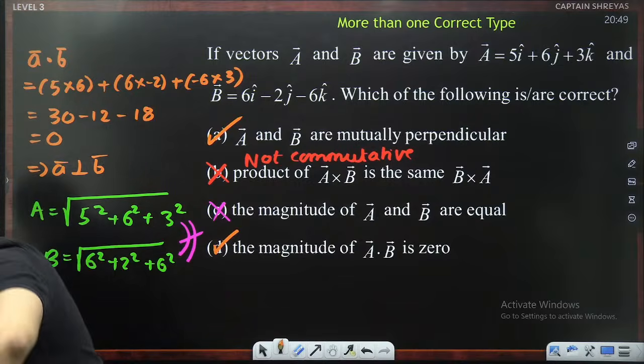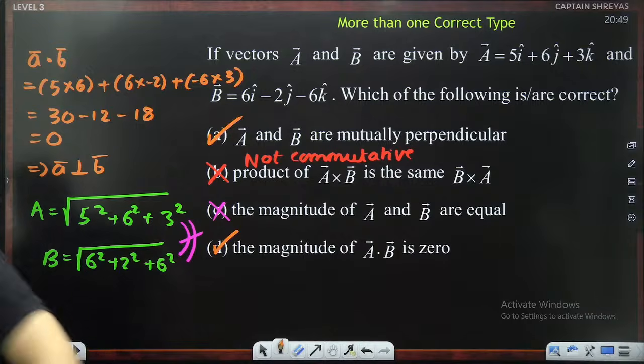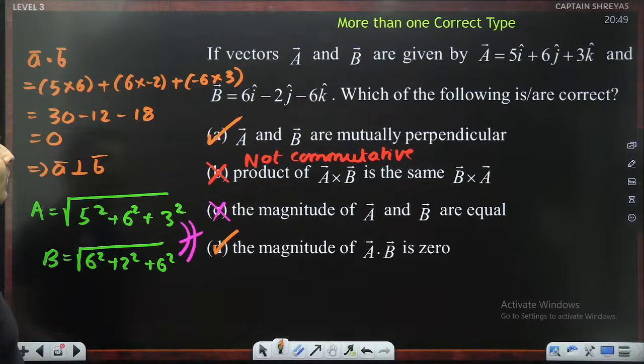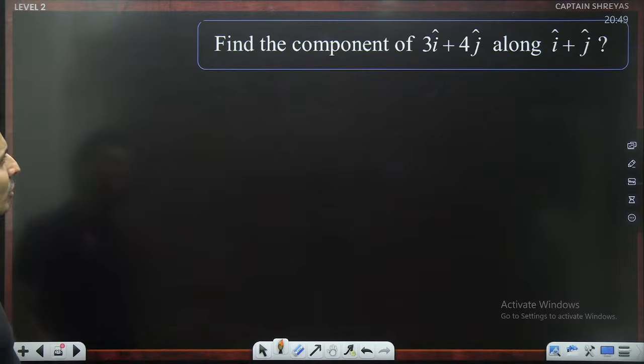How many of you got A and D correct? Let me see. Very good, very good. So many of you got it correct. Proud of all of you. Level 3 question. Awesome. This is another level 2 or level 3 question.